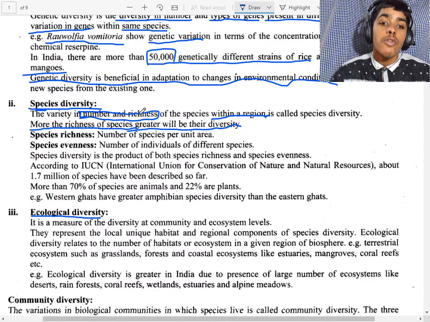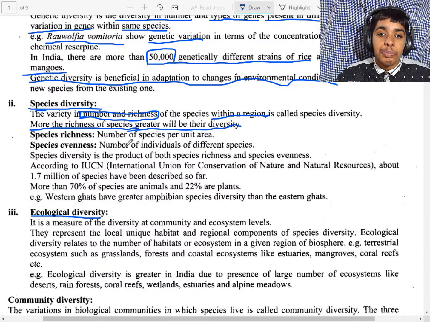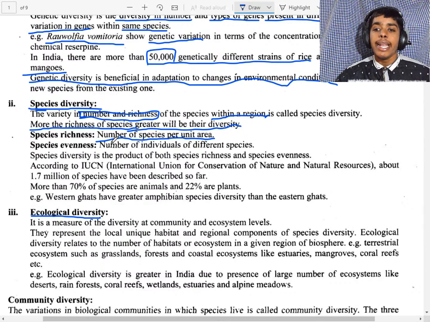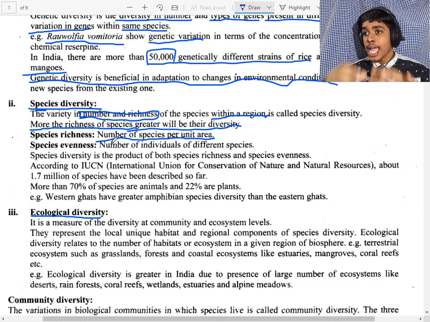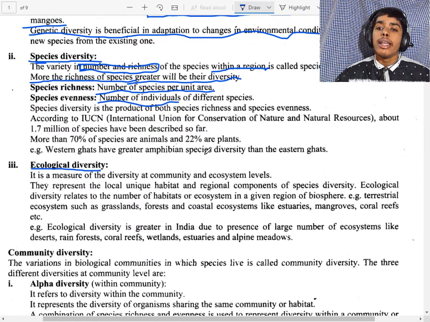Now, what is meant by richness and what is meant by species evenness? We will differentiate between these two. Richness means the number of species in a given area. Evenness: for suppose there are 20 plants and 30 animals, that means it tells how many individuals are present in different species.